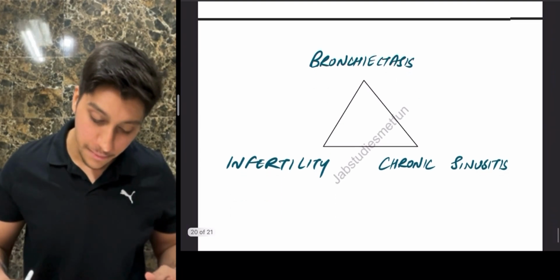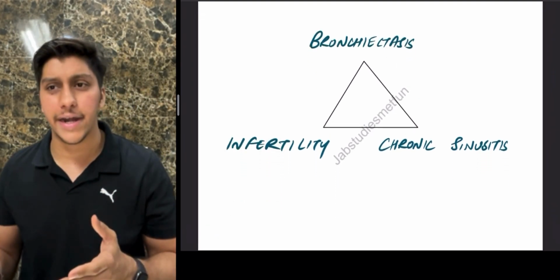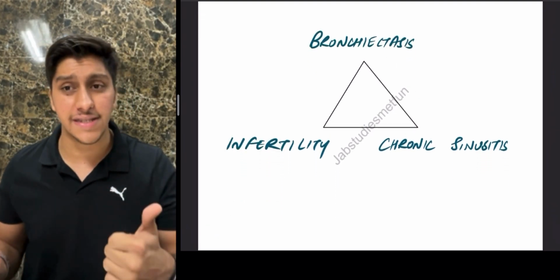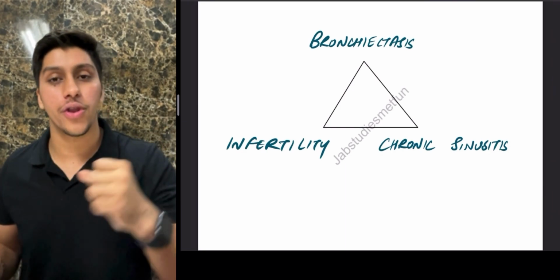Just tell me in the comments below, what is this triad when the patient comes with a history of bronchiectasis, infertility, and chronic sinusitis?